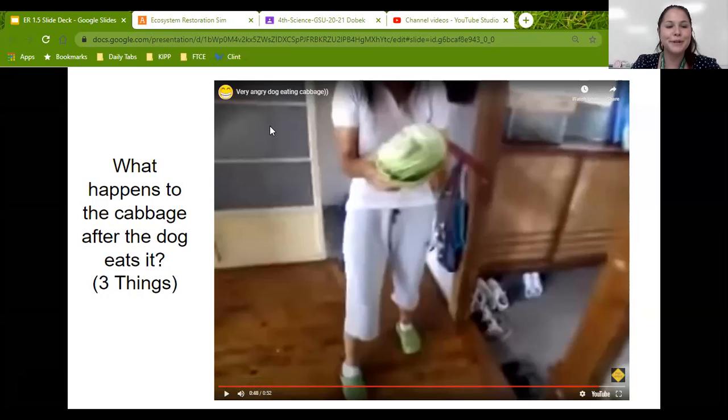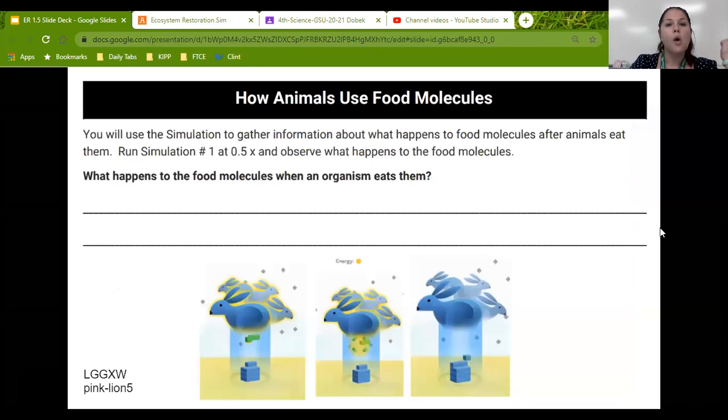All right, I hope you enjoyed watching that video. Now, I want you to think, after the dog eats that cabbage, what happens to it? We are going to watch this simulation on how animals use food molecules. So we're going to think during this time, what happens to food molecules when an organism eats them?